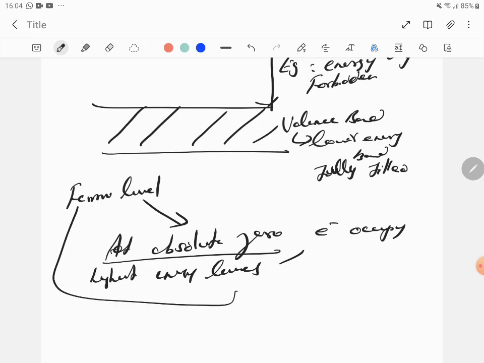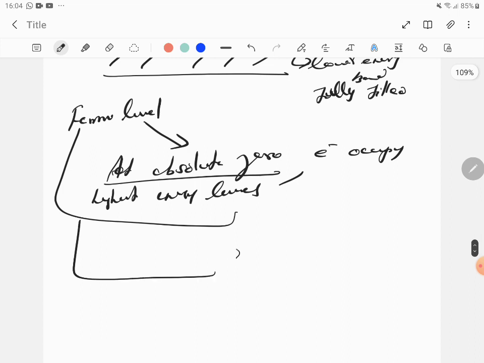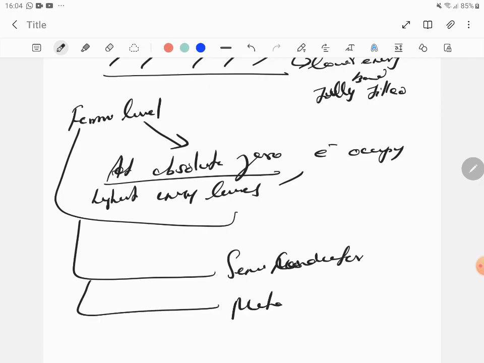That Fermi level may differ for a semiconductor and for a metal, because the highest energy level may vary. They generally say the Fermi level. So this is the definition: at absolute zero, the electrons can occupy a highest energy level, and that is known as the Fermi level.